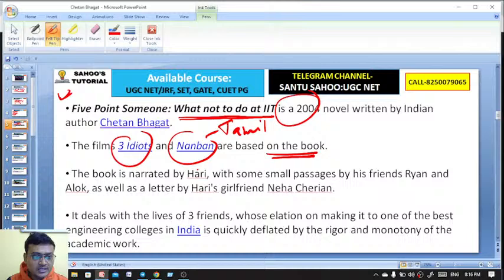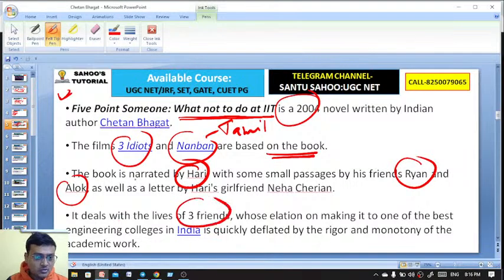So here the narrator is Hari. The book is narrated by Hari, with some small passages by his friends Ryan and Alok. So it deals with the lives of 3 friends, that is Hari, Ryan and Alok. Got it? So their elation on making it to one of the best engineering colleges: you see that 3 friends were able to enter into the best engineering college in India, that is IIT, but they quickly became pessimistic.